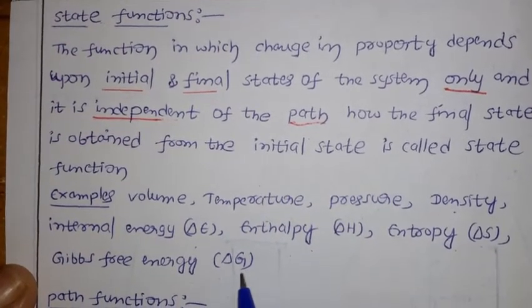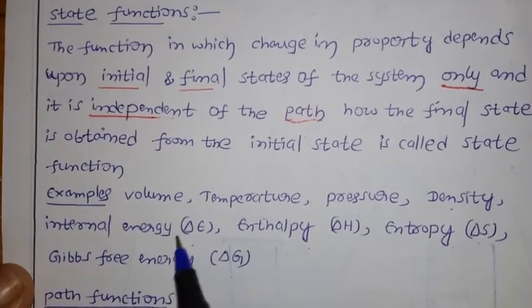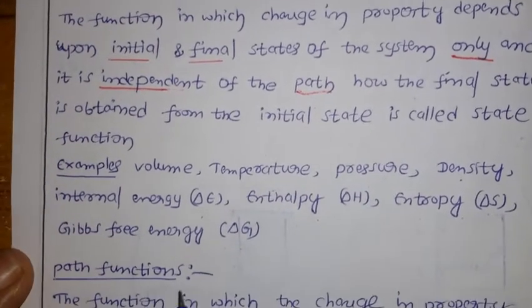Gibbs free energy means delta G. Okay, we are going to learn the change. All these are changes in properties. Okay, next we come to the path functions.